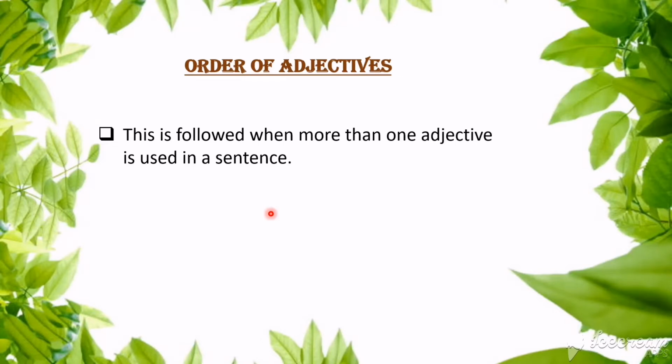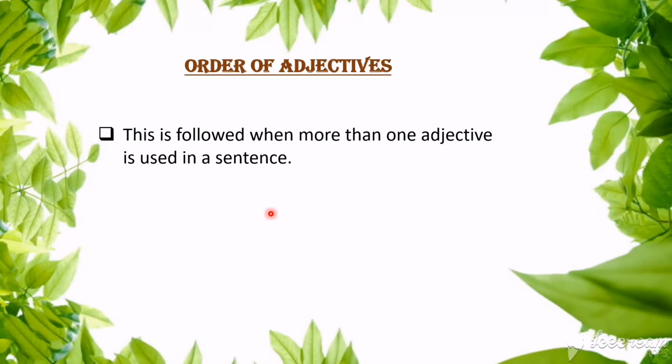Okay, order of adjectives. Imagine, children, if there are more than one adjectives. Even when we speak, we use a lot of sentences, and even when we write, we use lots of sentences, isn't it?